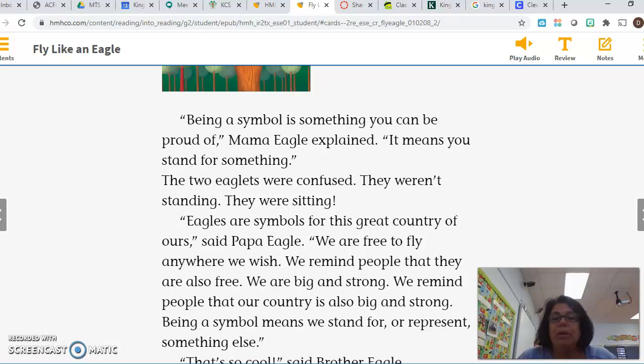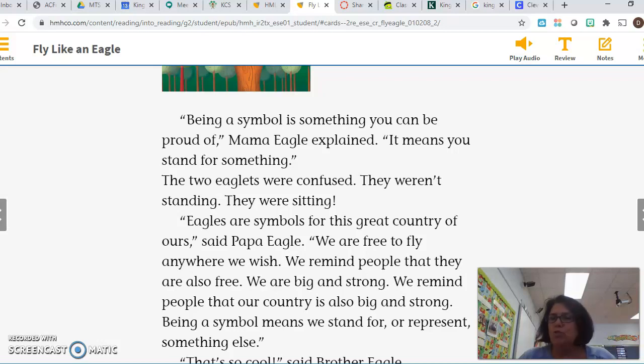Being a symbol is something you can be proud of, Mama Eagle explained. It means you stand for something. The two eaglets were confused. They weren't standing. They were sitting. Eagles are symbols for this great country of ours, said Papa Eagle. We are free to fly anywhere we wish. We remind people that they are also free.